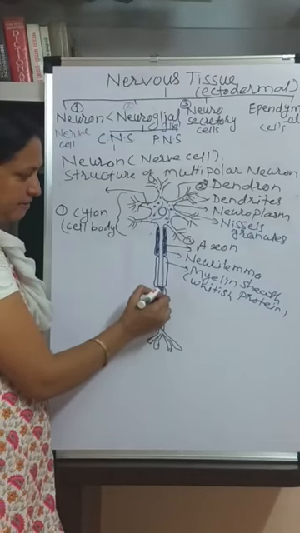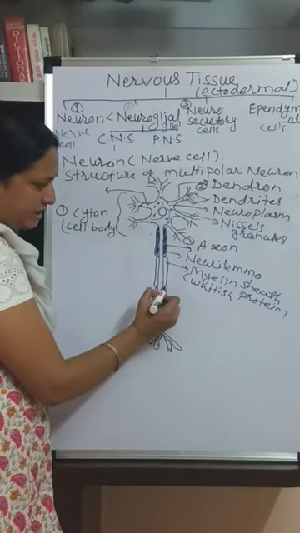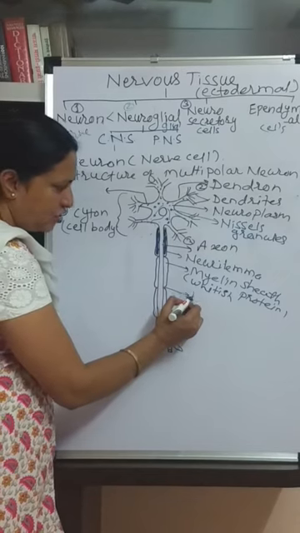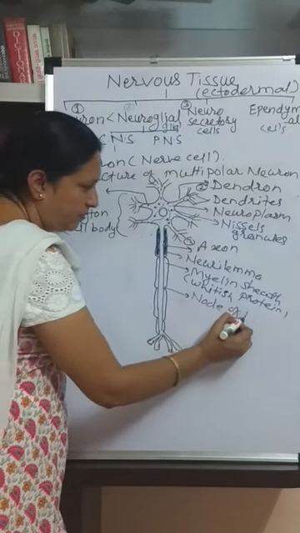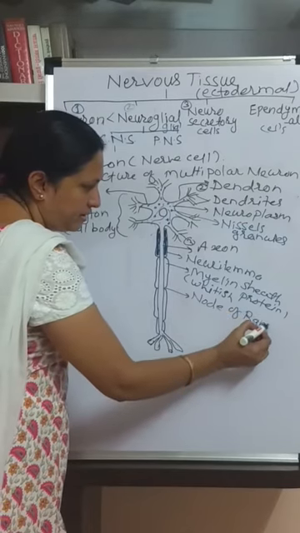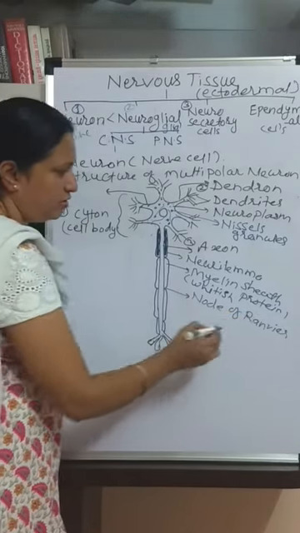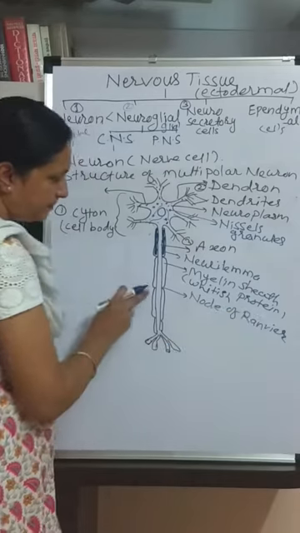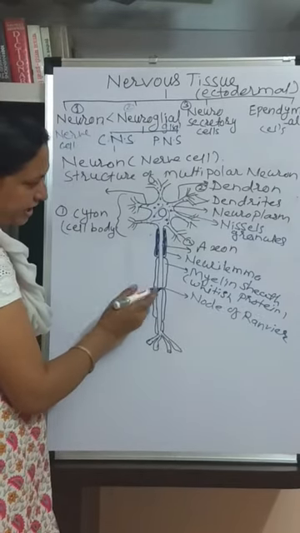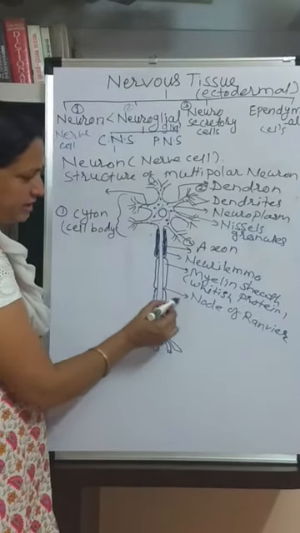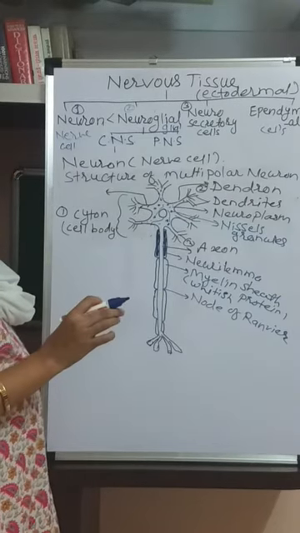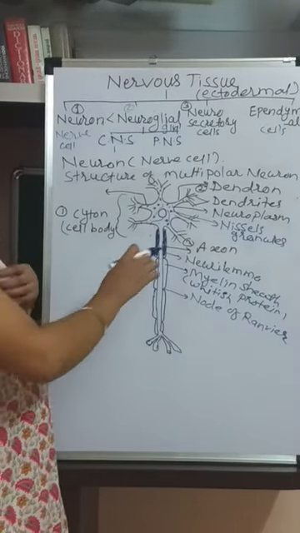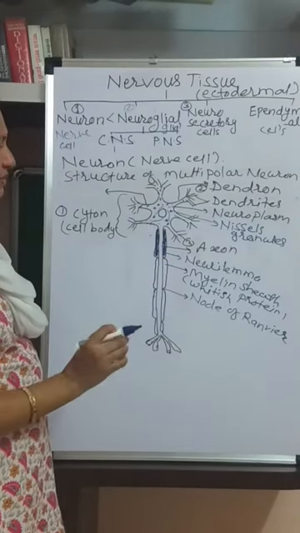There is a small gap present, and this gap is called the node of Ranvier. Due to this gap there is fast conduction of the impulse.